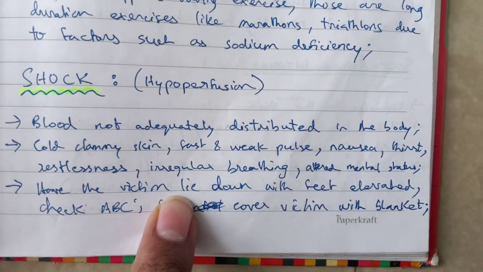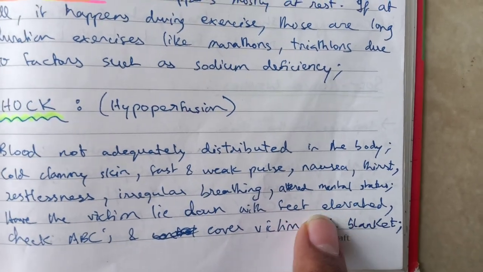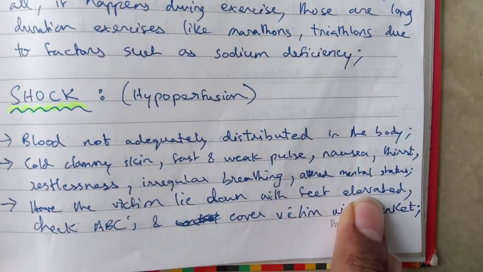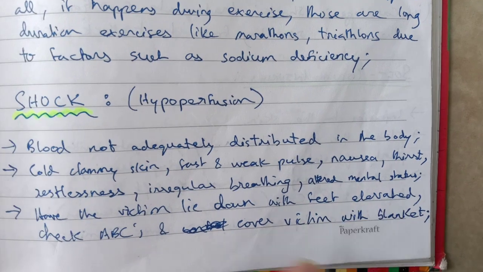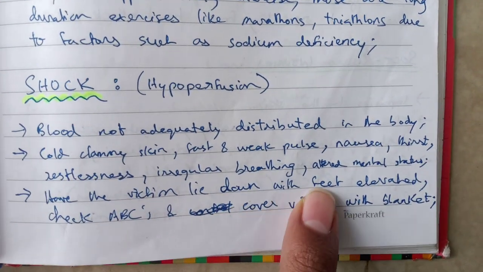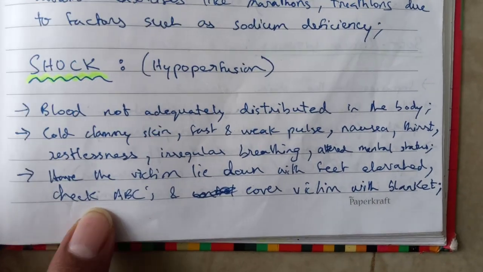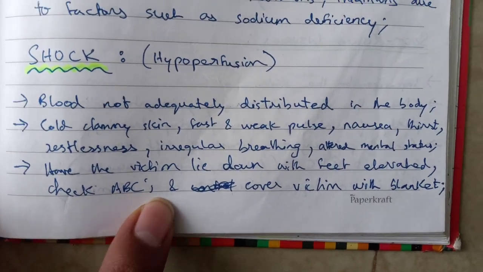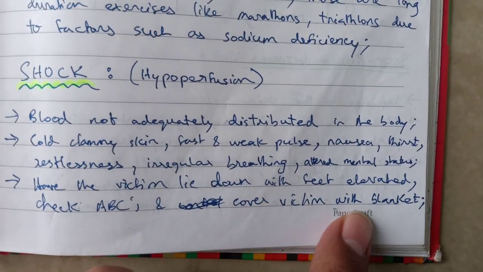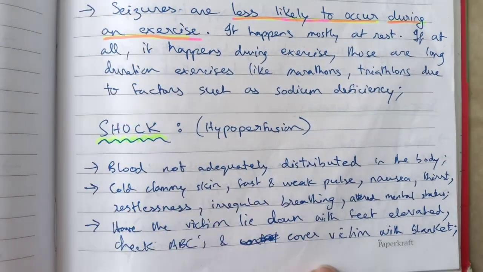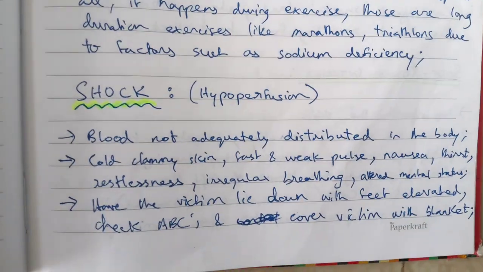In this case, what you should be doing, this is the thing that you should be noting over here. Feet should be elevated for better blood flow to the brain and heart. So have the victim lie down with their feet elevated, putting their feet on a higher surface, and then check their ABCs, airway, breathing, circulation, and cover the victim with a blanket. Usually when they are in shock, they feel a little cold.